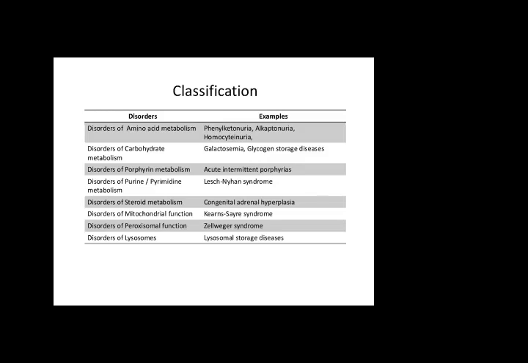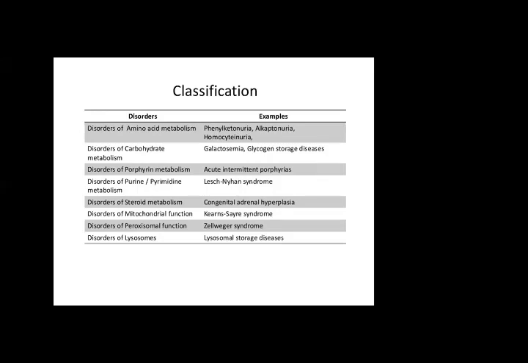Some errors are caused by disorders of carbohydrate metabolism. Some are due to porphyrin metabolism, and some are due to steroid metabolism. And they can be larger molecule defects, and there can be smaller molecule defects. The larger molecules involve disorders in the metabolism of carbohydrates, fats, proteins, and lipids.